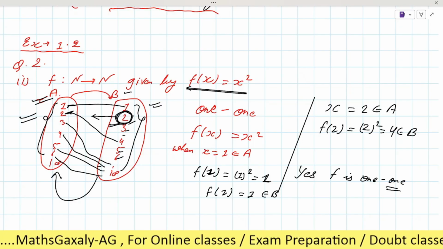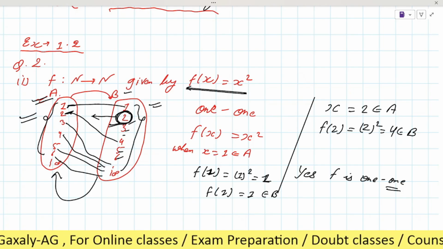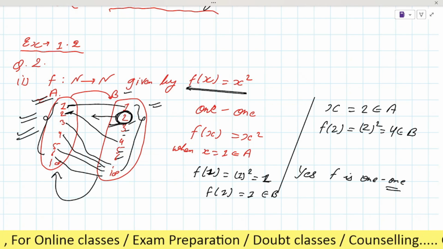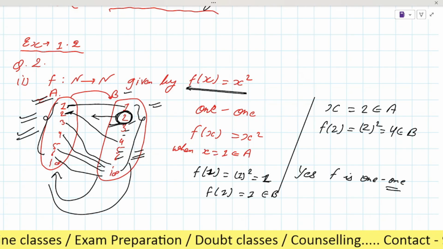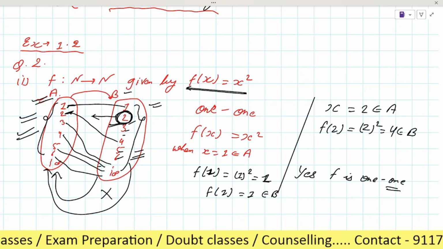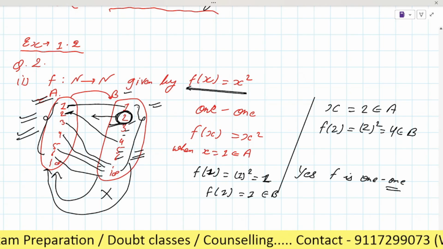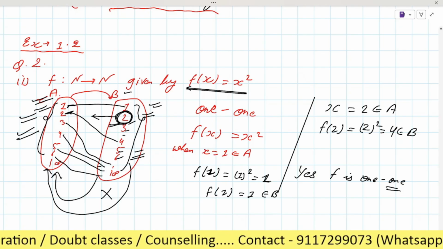So as you can see here, every element of set B is not the image of an element of set A, okay? Some elements of set B are the image of an element of set A, okay?